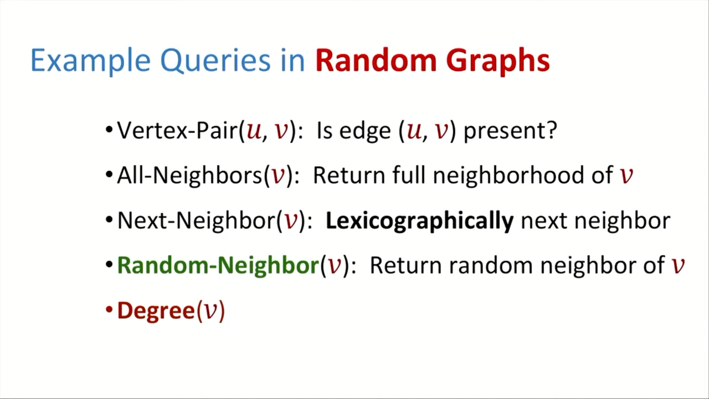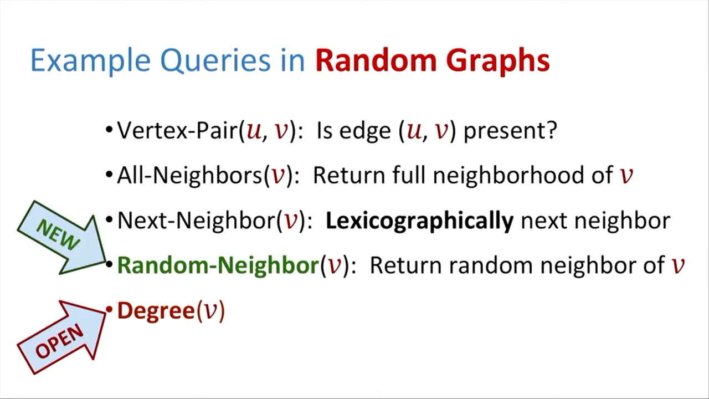Something that we introduce in our paper is something called a random neighbor. Maybe you want to take a random walk on this random graph. So you can ask for a random neighbor of a given vertex. An interesting thing to note is that we can do this even though we don't know how to query for the degree of a vertex yet.